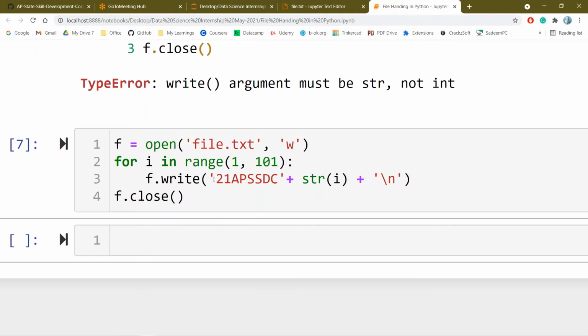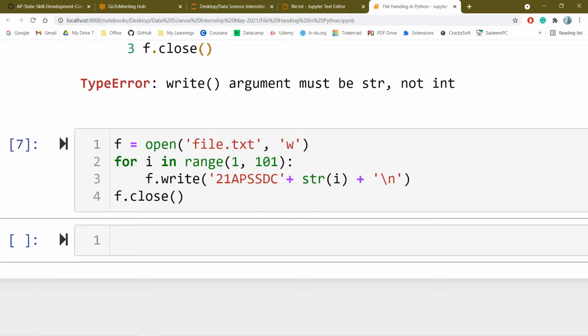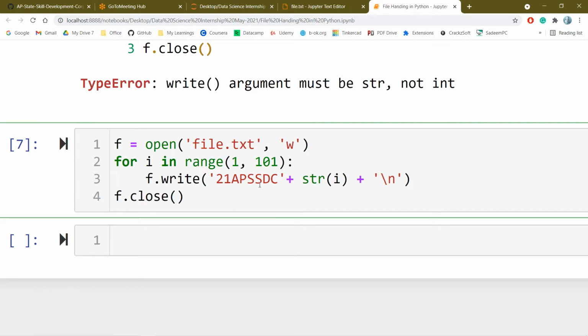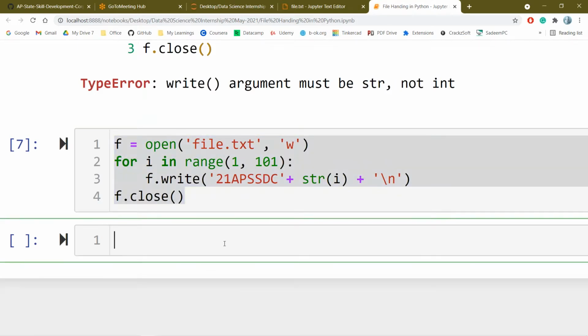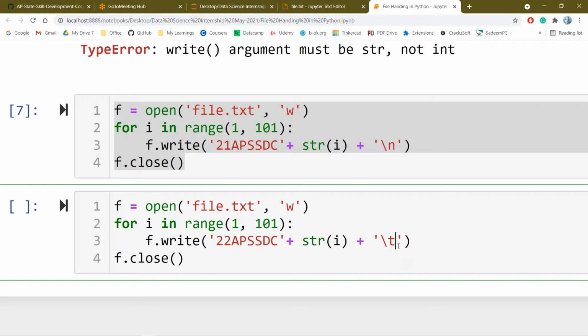You should remember that whenever you're writing data, if you are interested in getting the data in a new line, you can use the \n. If you want to store the data with some space, or with some star or hyphen or anything, you can do that. Let me open this file again in the append mode. Now I'm interested in writing the next batch student roll numbers also with some tab space.